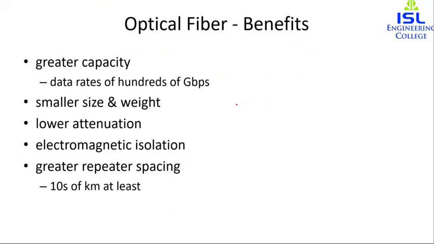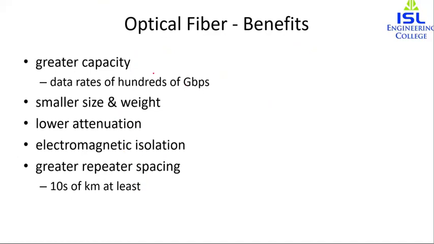So it has lower prices, and the characteristics are greater capacity, data rates of hundreds of Gbps, small size, lower attenuation, electromagnetic isolation, greater repeater spacing, etc. These are the advantages of optical fibers.